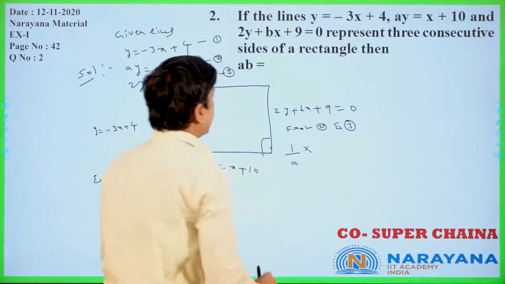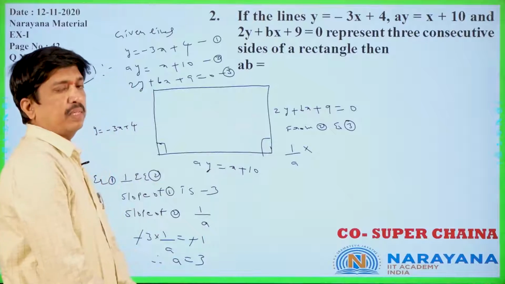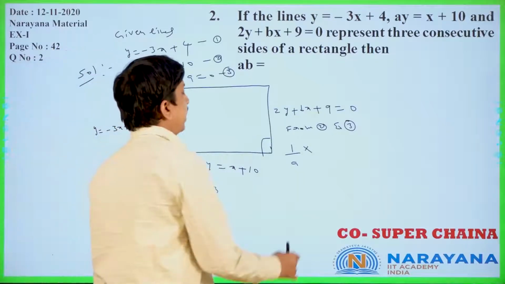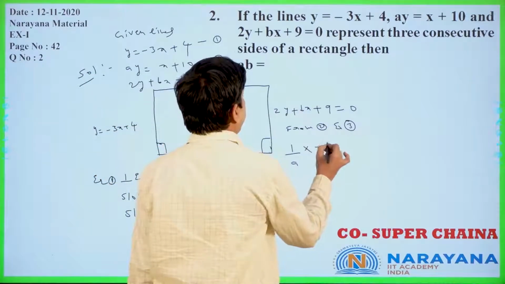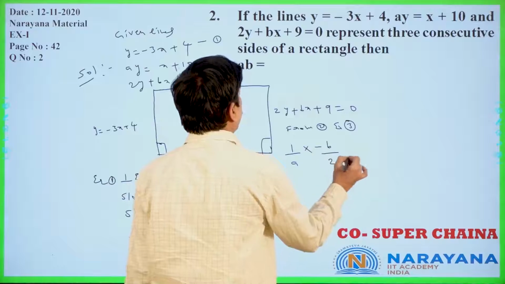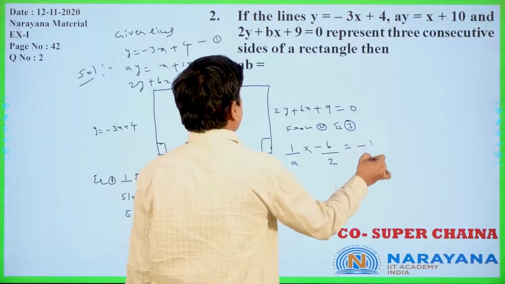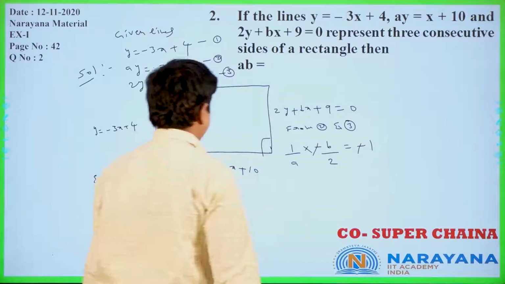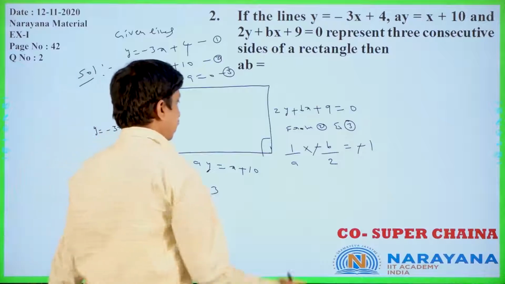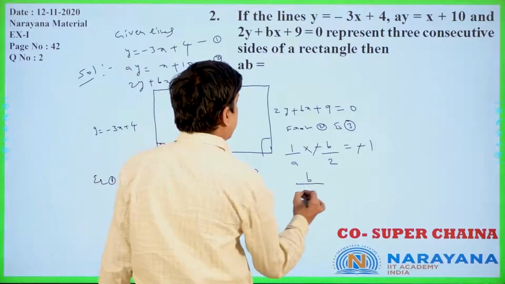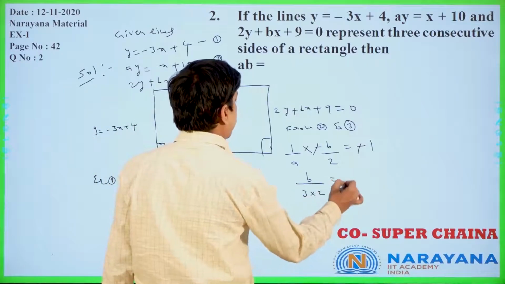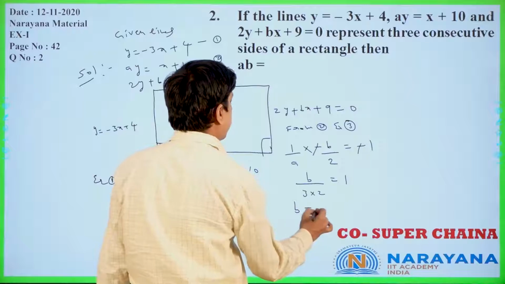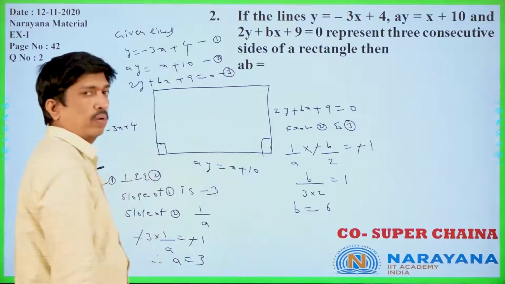For 3, this is ax plus by plus c is equal to 0, so the slope is nothing but minus a by b, minus b by 2, that is equal to minus 1. This minus will get cancelled. Already a equal to 3 we got, so b by 3 into 2 equal to 1, b we are getting as 6 only.